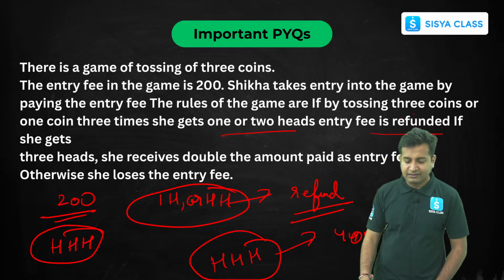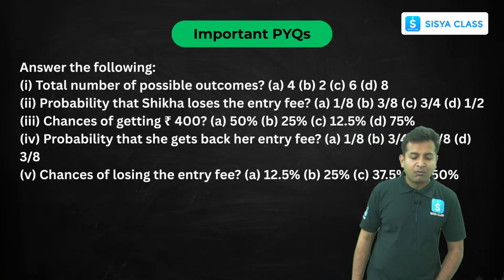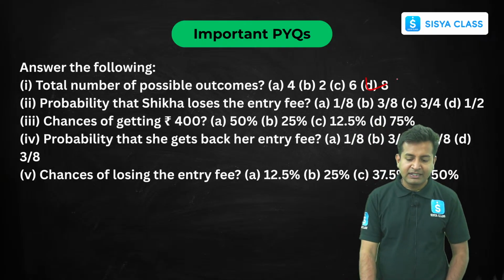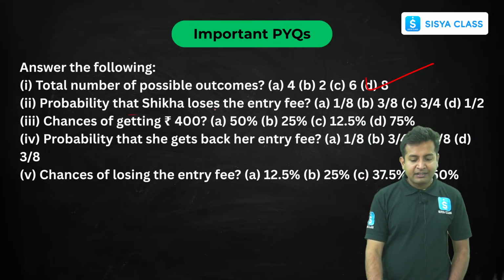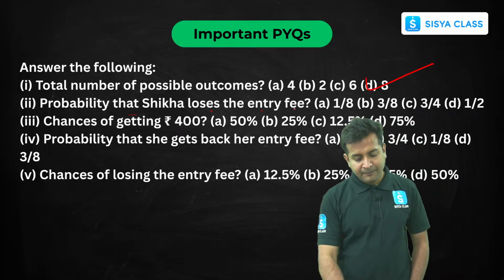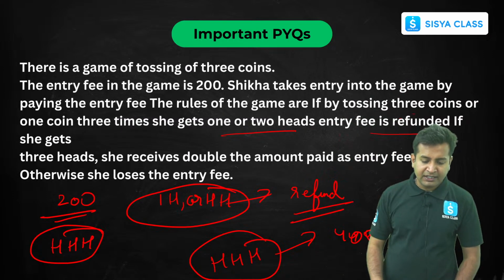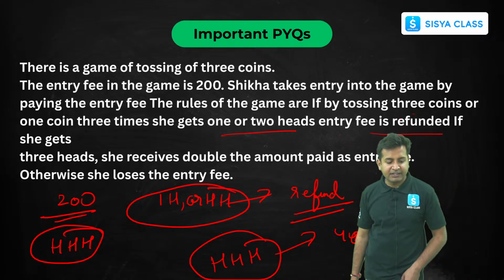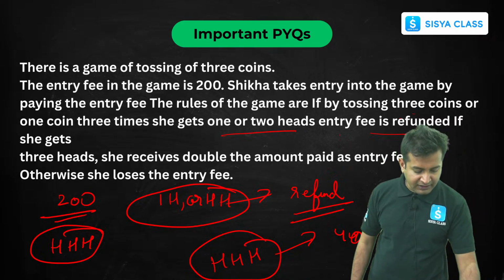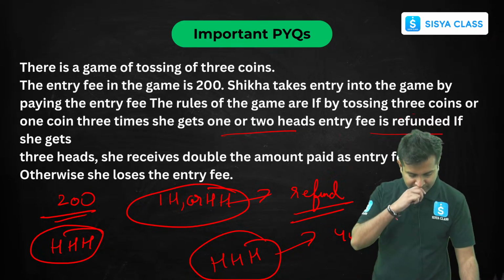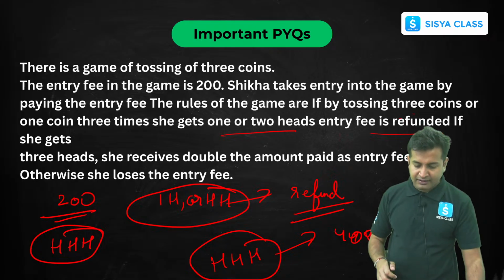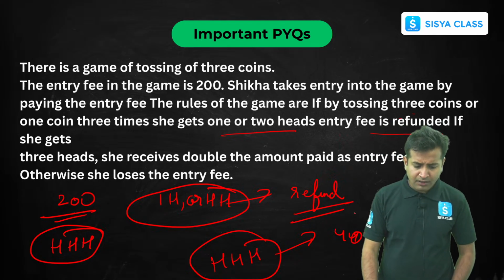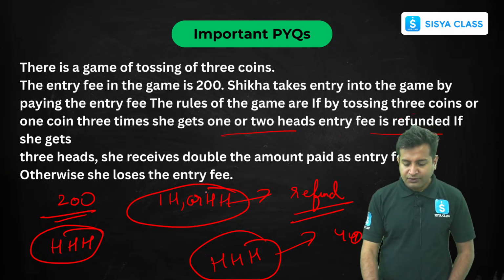So let's solve the questions. So the first thing, what are the total possible outcomes? Very simple. The total possible outcomes you have seen, that is 8. Probability that Shikha loses the entry fee. Now when will she be losing the entry fee? She'll be losing the entry fee if at all we have... let's see. So let's come back here.